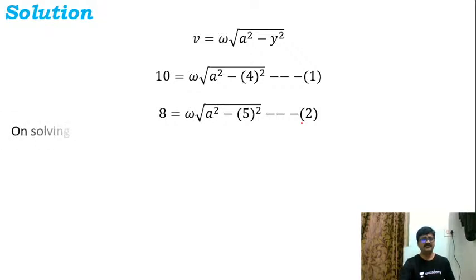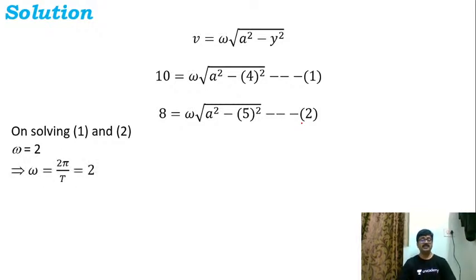Now let us go ahead and solve these two equations. If you just simplify these two equations, I will get the value of omega as 2 radian per second. Then omega can be written as 2 pi by capital T, that is equal to 2. So therefore time period T will be equal to pi second here. That's it. So we have found the answer to this question. Pi second is the required time period.